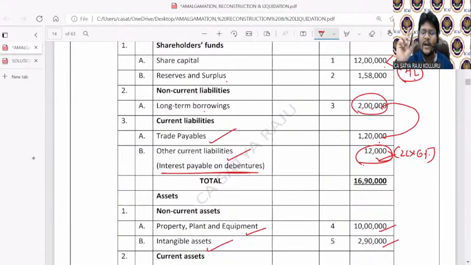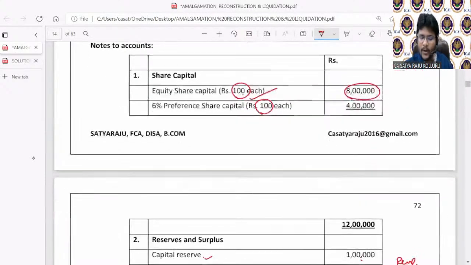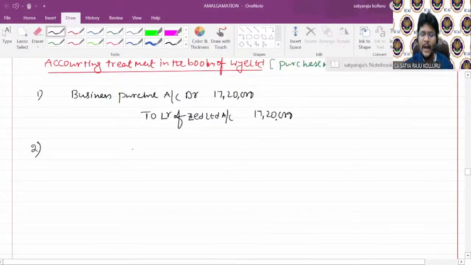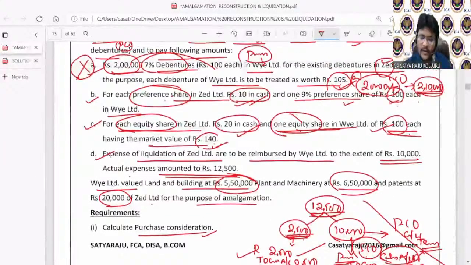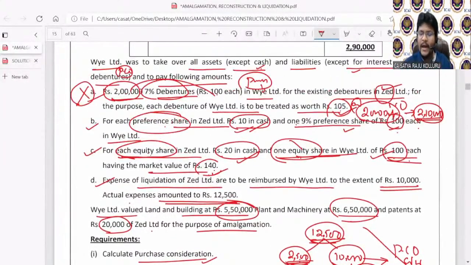out of the reserves and surplus, workmen compensation liability is also taken over. But the important point is that in the books of the purchasing company, I need to incorporate at agreed values, not at book values. Now, is the agreed value different from book value? Nowhere is the agreed value of the assets and liabilities taken over mentioned. That's why we can assume that we are taking over all the assets as well as liabilities at the same book value only. But for debentures, he clearly told that they are acquiring debentures at 2,10,000. So the acquisition value of the debentures is not at book value. For all the remaining assets and liabilities we are taking over at book values only.